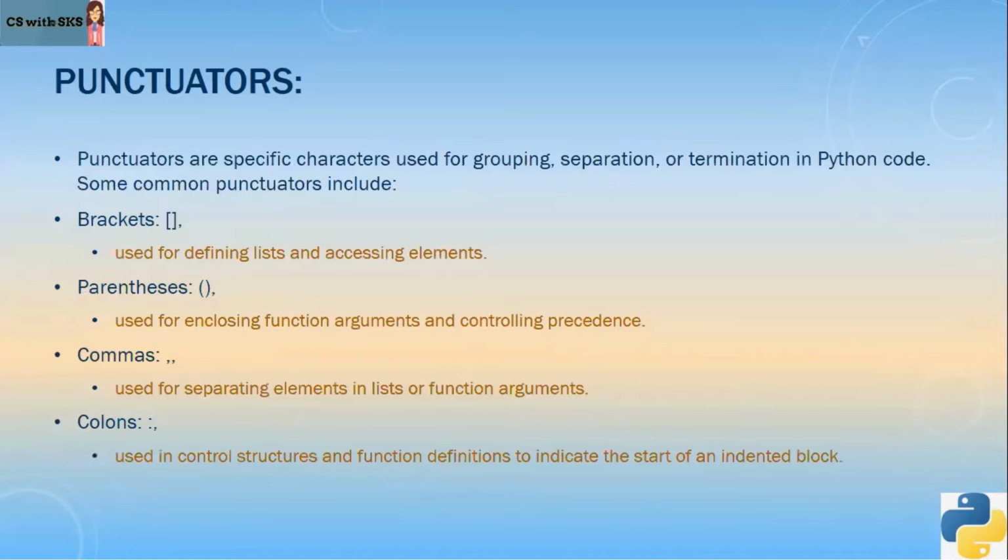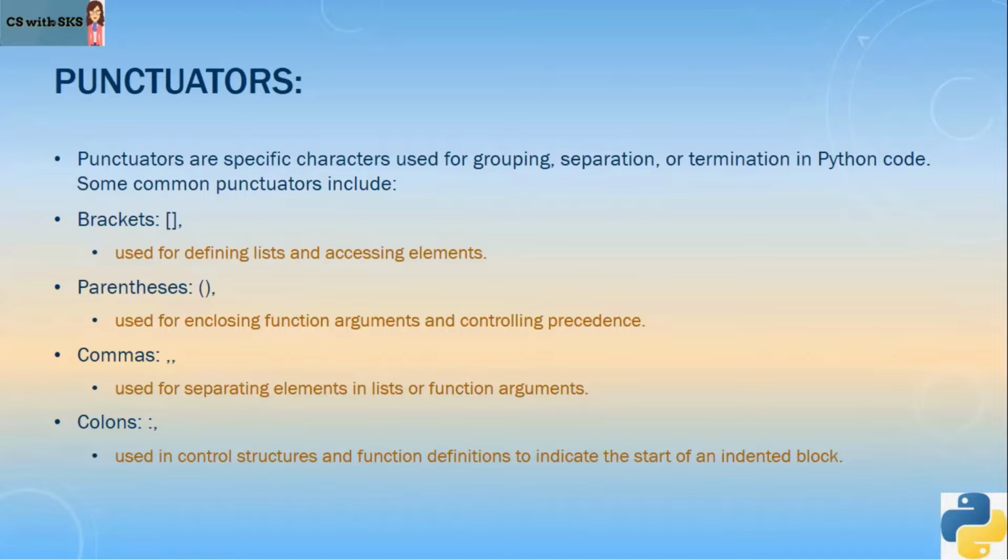Then we have punctuators. Now, punctuators, like in our day-to-day languages, we use punctuators. Similarly, we use punctuators in programming languages. These are specific characters which are used for grouping, separation, or termination in Python code. For example, brackets, parentheses, comma, colons. So all these are punctuators. So we'll learn about their usage as and when we create our codes.